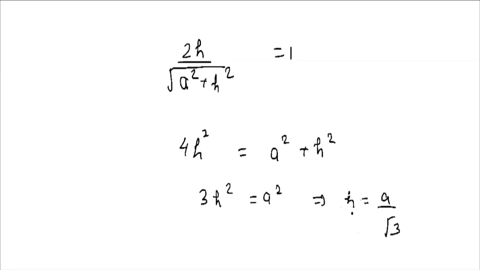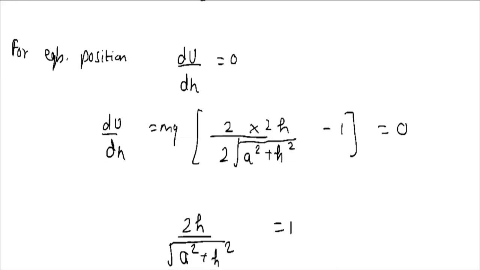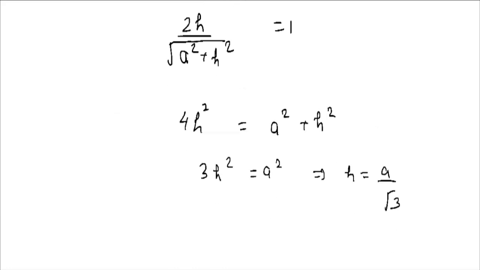So this is the value of the equilibrium position. At this height, a by root 3, it would be in the equilibrium position. Now basically, we need to plot. Even though we know the equilibrium position, that means we know where the slope is getting to be 0. We know this position. Now we can plot it.